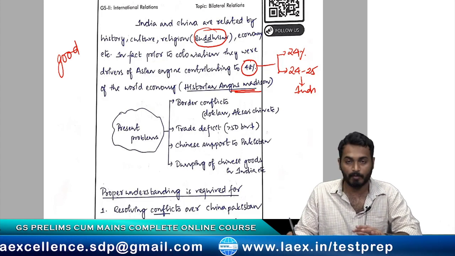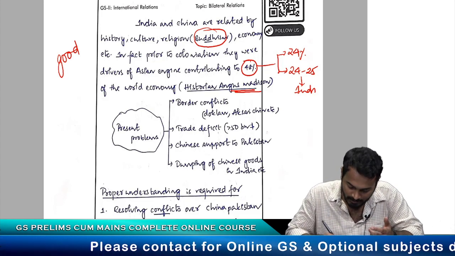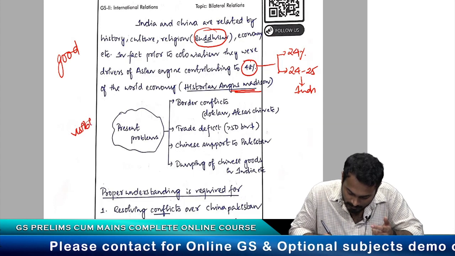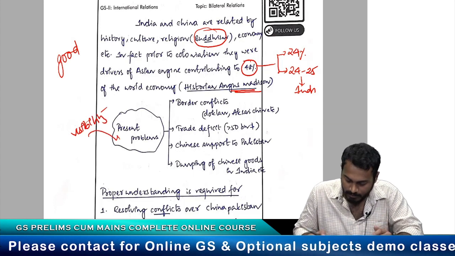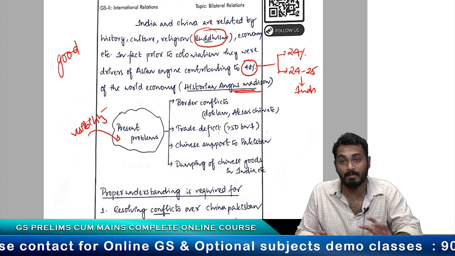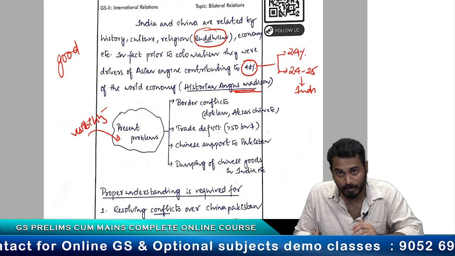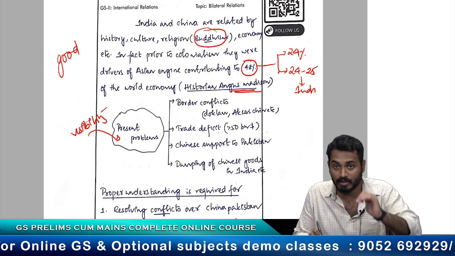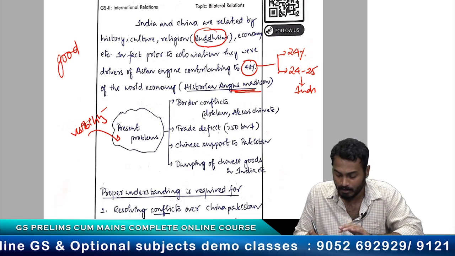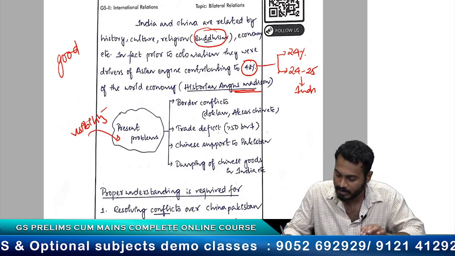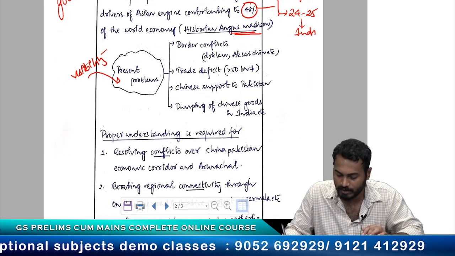Instead of writing down the problems, he is trying to create visibility. Visibility is being increased by drawing this diagram. The same thing he could have written by putting up a side heading and mentioning the problems that are there, but he did this, so this answer is kind of looking neat. Okay, so let us look at the problems.